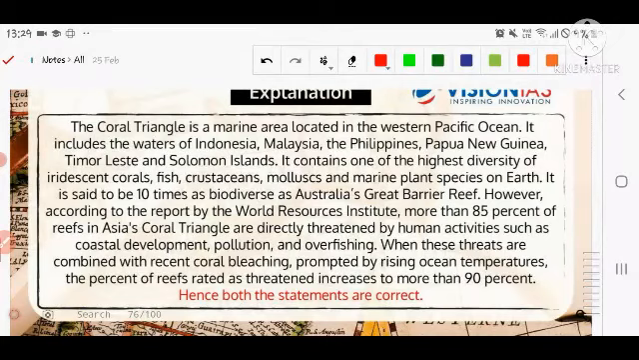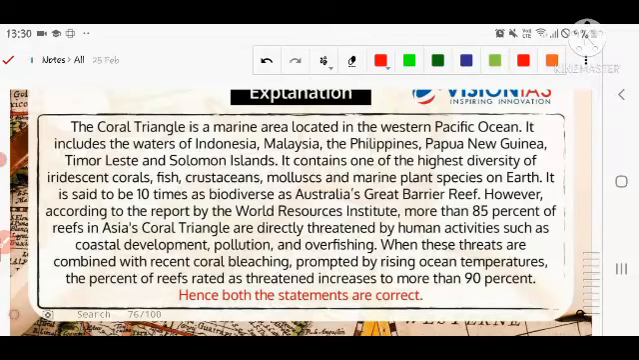However, according to a report of the World Resources Institute, more than 85% of the reefs in the Coral Triangle are directly threatened by human activity. That's why it is in the news, and that's why this question is asked. The reasons include coastal development. The reason for this pollution is coastal development. For example, China made artificial islands there, and oil is extracted from there. Pollution, you know very well. If we navigate around the coast, this type of pollution is created because of our human activity.